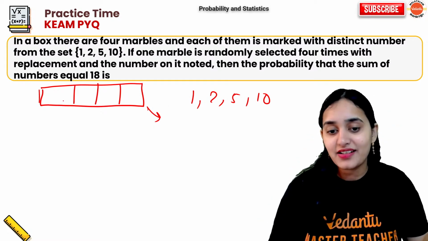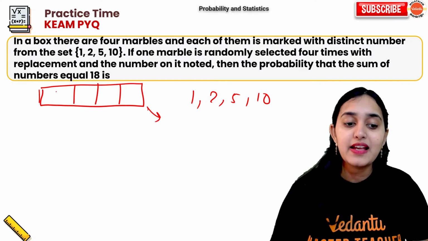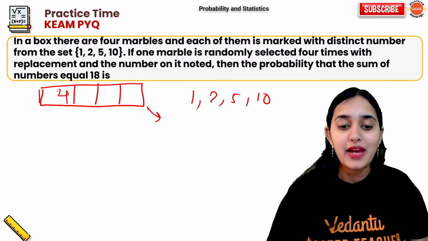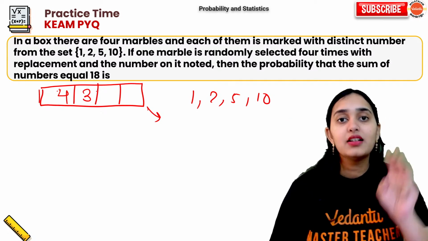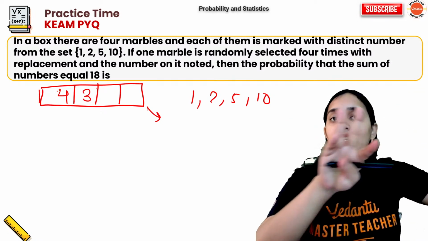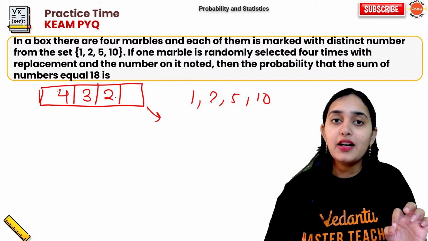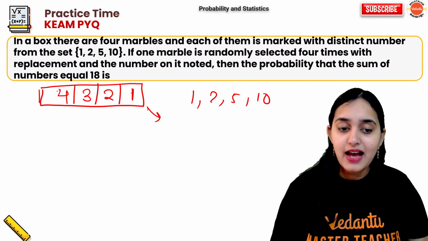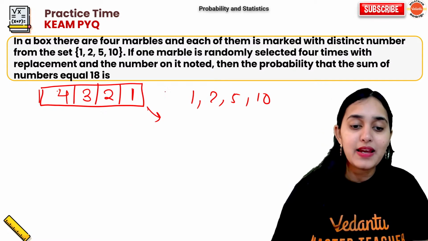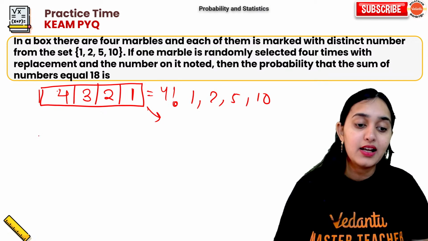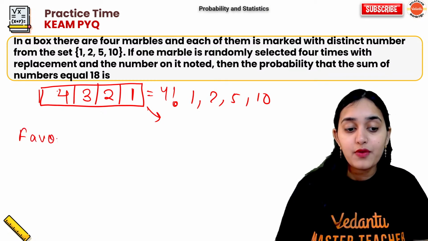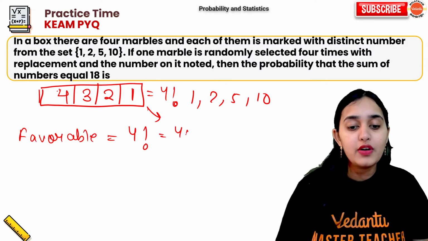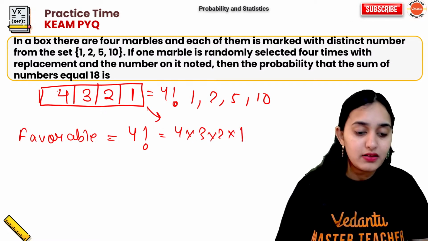Very good. The simple answer to this is 4 factorial. In the first box, any of the 4 can come. In the second, since 1 is selected, only 3 can come. In the third, since 2 numbers are already selected, only 2 are left. And last, 1. So the answer is basically 4 factorial. Therefore, your favorable outcome is 4 factorial, 4 into 3 into 2 into 1.